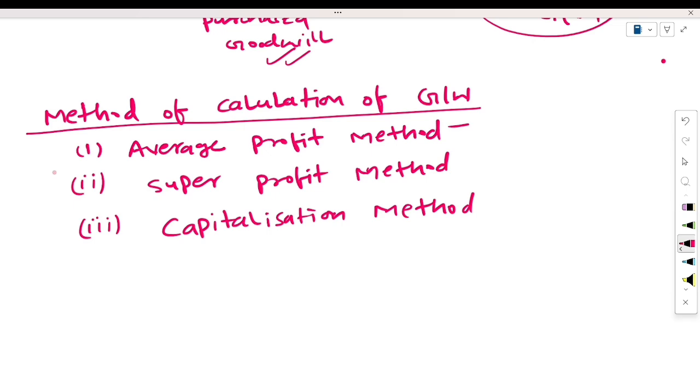Under the average profit method we will use two methods for calculating the goodwill. The first one is the simple average profit method, and the second one is the weighted average profit method.